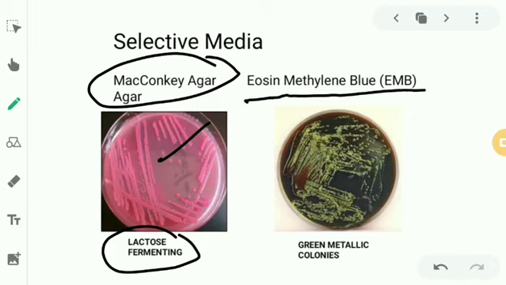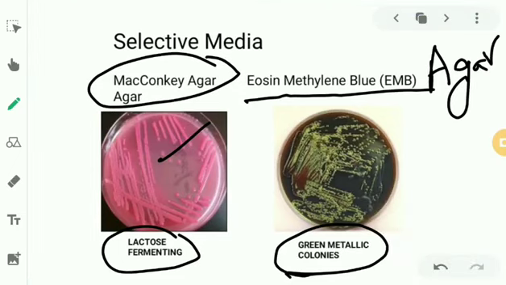And this agar, if we culture E. coli, we'll get green metallic colonies. As you can see, we'll get green metallic colonies. So please try to remember MacConkey agar and eosin methylene blue agar. I don't think it will be very difficult because the names are already familiar.